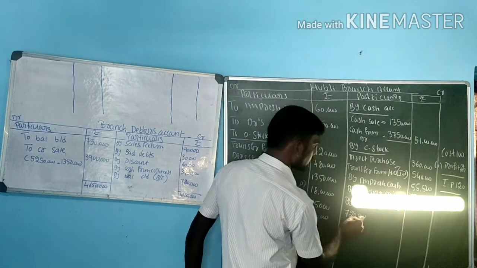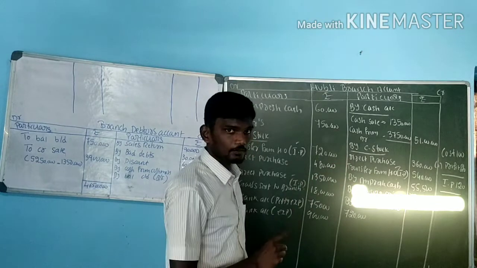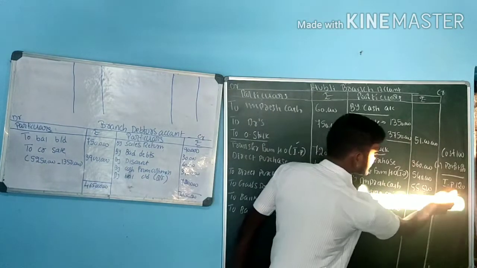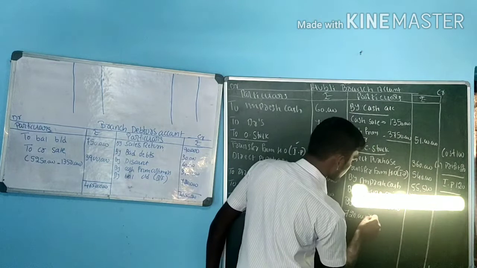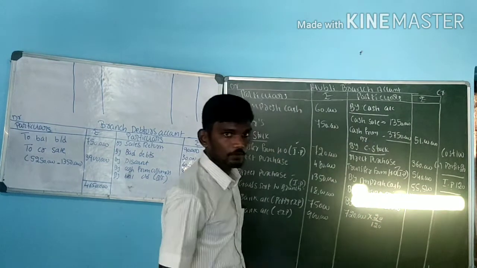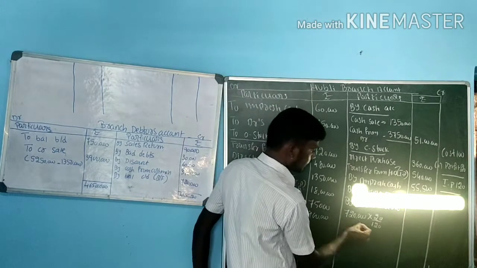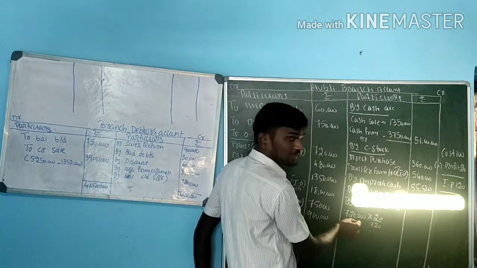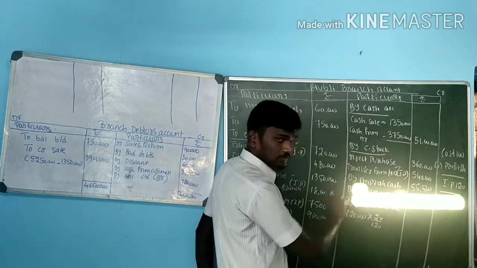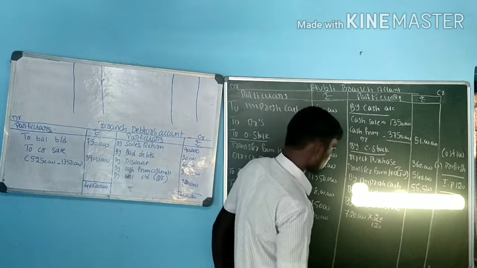7,20,000. This is for how much percentage? Either 120 or 20 or 100. They are telling invoice price. What is the invoice price here? 120. So that is 20 divided by 120. We have to consider this, and there is a need to go for cross multiplication. That is for 120 percent, if it is 720, what is for 20 percent? That is cross multiplication. We get 720,000 into 20 divided by 120.